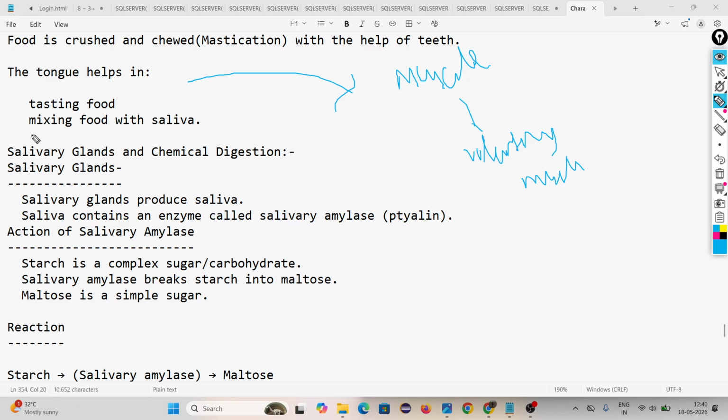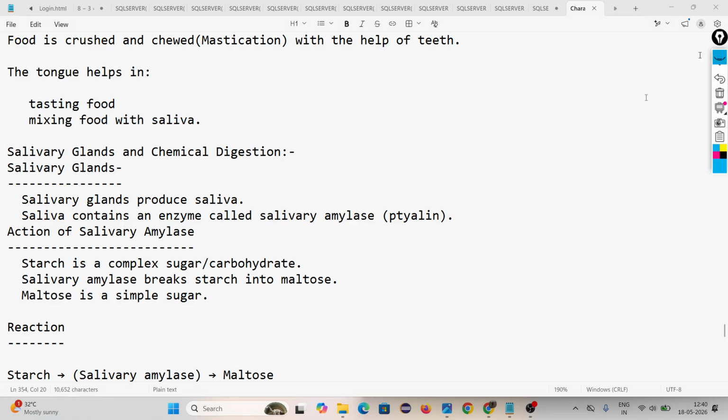Its second function is taste. It tastes the food. It has taste buds. By the help of these, we are tasting the food. Then the second important thing: mixing food with saliva. Mixing food with saliva.